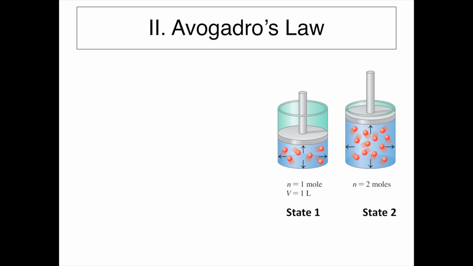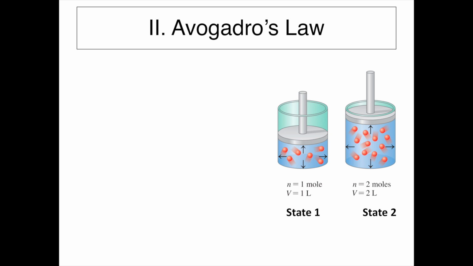Let's think about that. You have more gas molecules, so they will bounce against the wall much more frequently, correct? And if they bounce more frequently, then the pressure will increase. But we want to keep the pressure the same in this case, because Avogadro's law says that pressure must stay the same. So in order to keep the pressure the same, you would have to increase the volume, right? When you increase the volume, the gas molecules have to travel a little bit farther in order to hit the wall, so the frequency of hitting the wall decreases. Even though there's more gas hitting the wall, eventually it will come into equilibrium so that the pressure stays the same. So from this picture, we see that volume has indeed doubled.